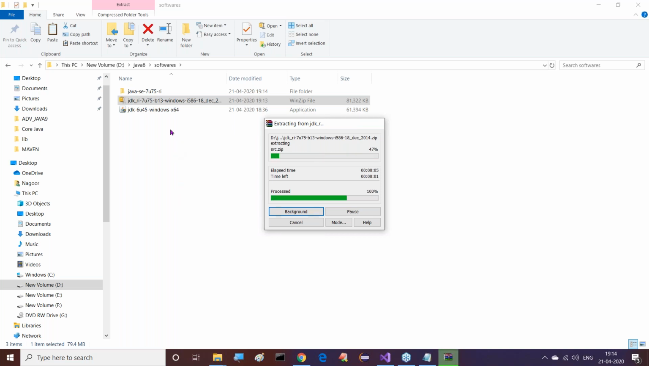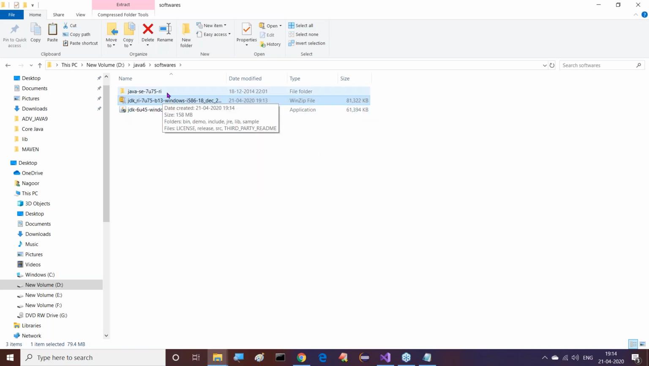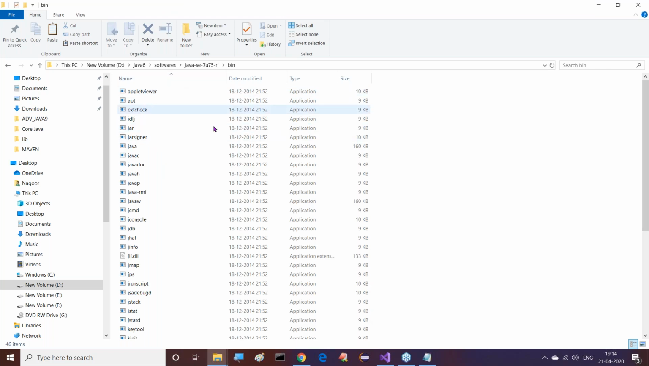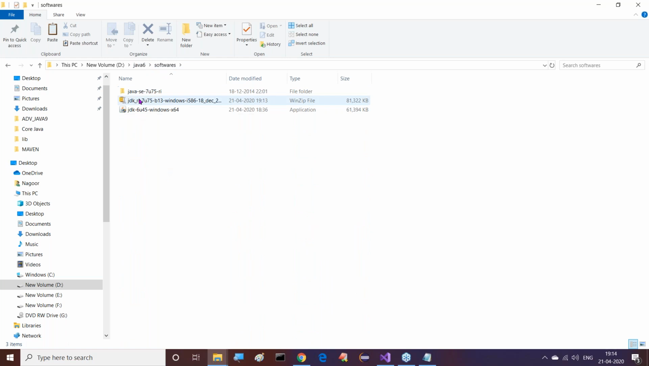No problem. Java SE 7 Update 7 RI, we are getting it here. In this folder, we have bin, right? So this is what we require, and we have to set it in our path. Good, fine. Finally, what we got here is Java SE 7, which is not required to install, sir. What if we install it? The same thing we would get here.